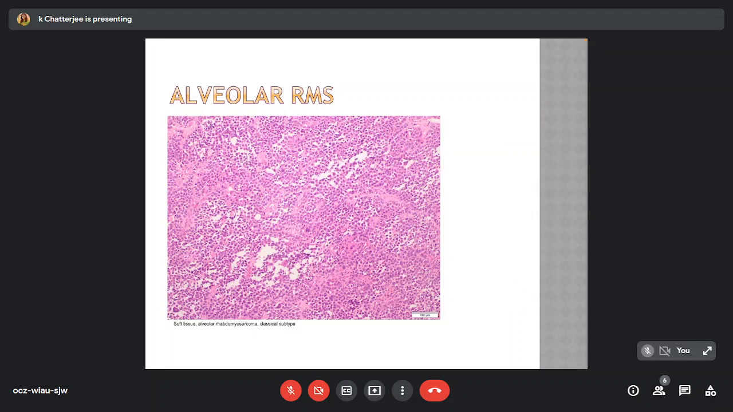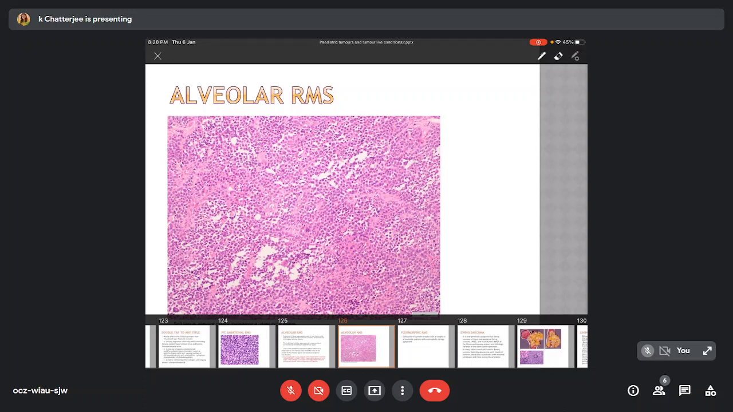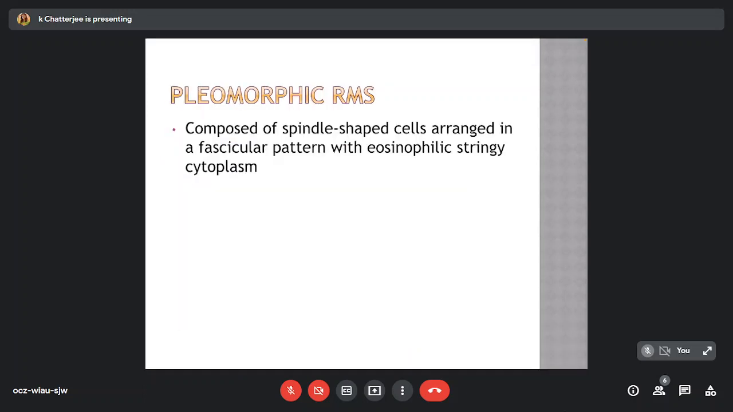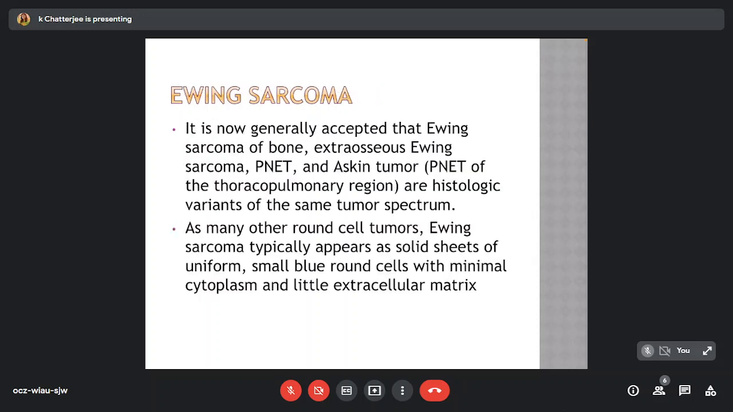Microscopically, two different patterns may be seen: solid sheets of uniform to high-grade round cells without extracellular mucin, and the classic alveolar pattern with tumor cells attached to incomplete fibrovascular septa and loose nests. Pleomorphic rhabdomyosarcoma is composed of spindle-shaped cells arranged in a fascicular pattern with eosinophilic stringy cytoplasm.